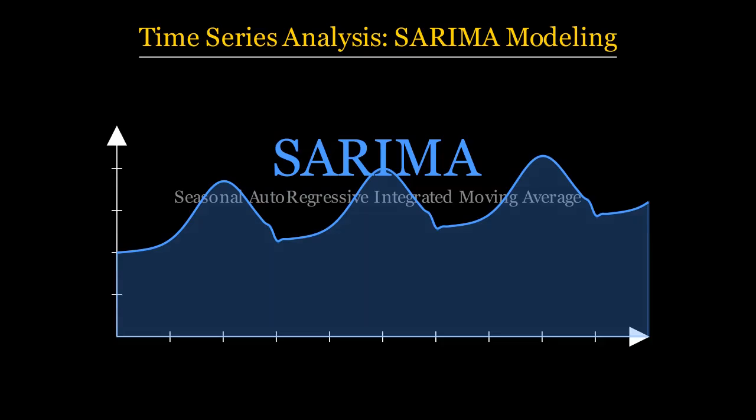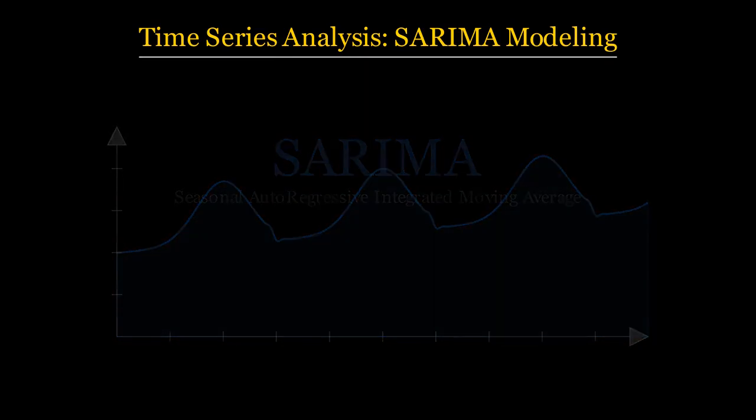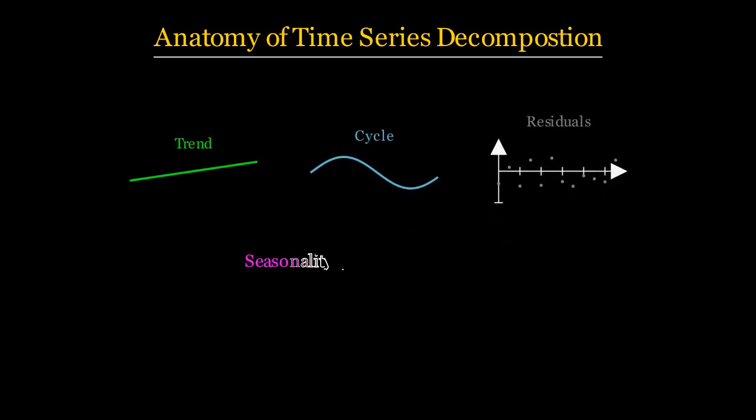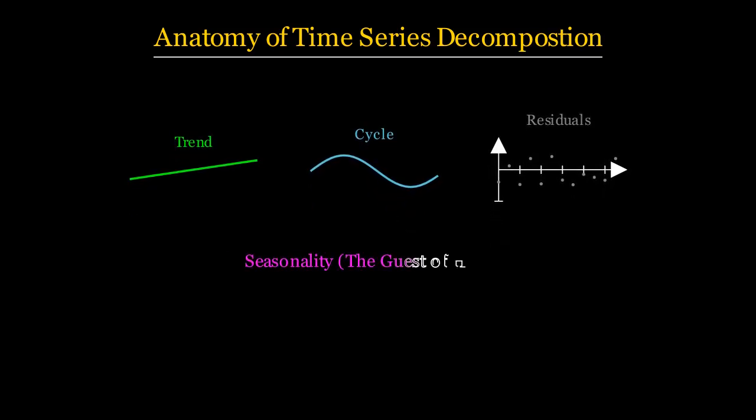To understand SARIMA, we must first understand the anatomy of a time series. Any complex data signal can be decomposed into four distinct components: the trend, which shows the long-term direction, the cycle, the residuals or white noise, and our guest of honor today, seasonality. Seasonality refers to periodic fluctuations that repeat within a calendar year.